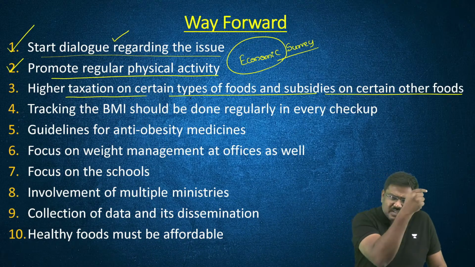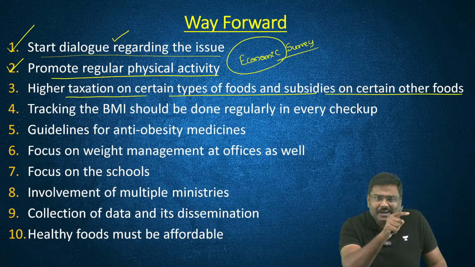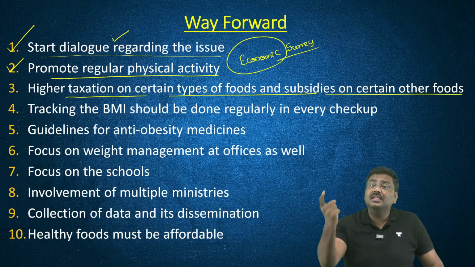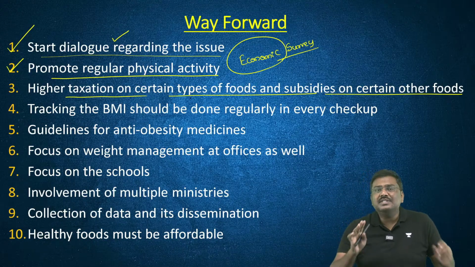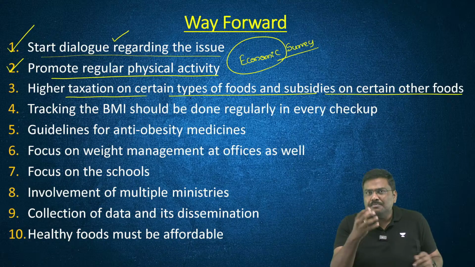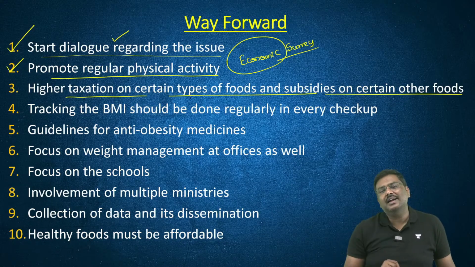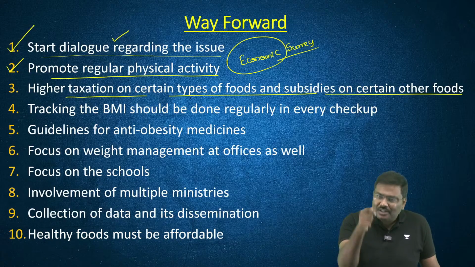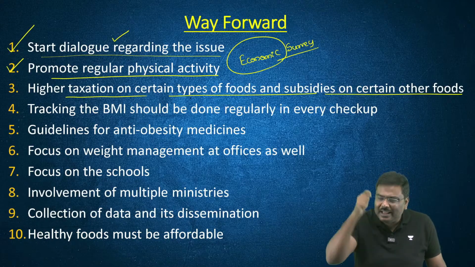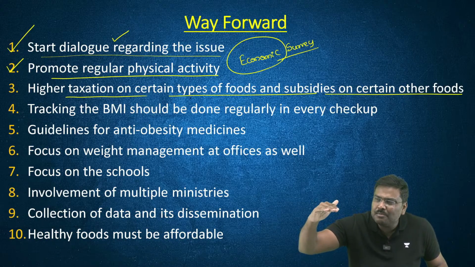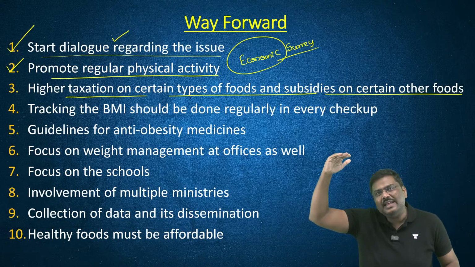Have higher taxes on such products and reduce the prices of other products which are healthy for consumption. Because it has been seen that the foods which are not healthy are cheaper in the market, while the market prices of healthy food products are very, very high.